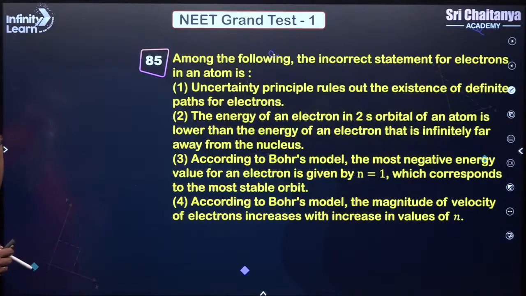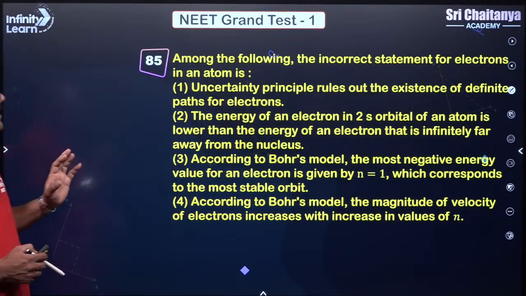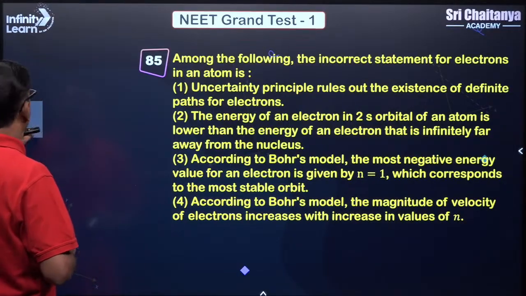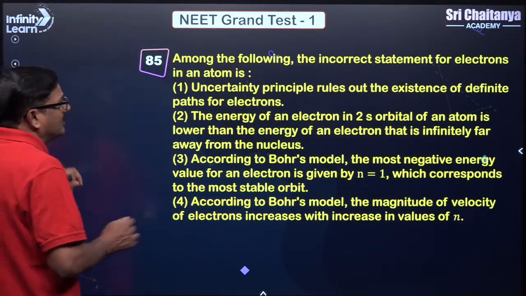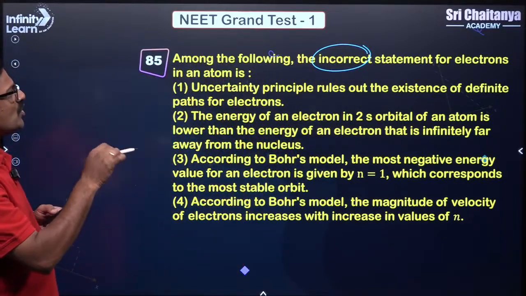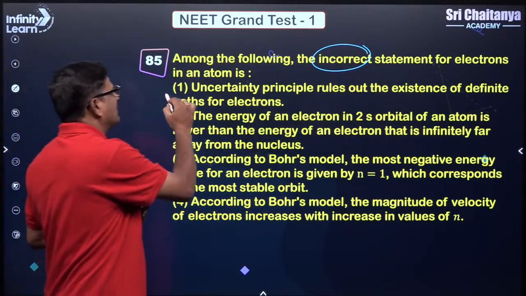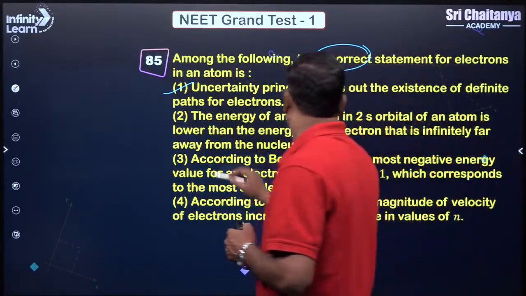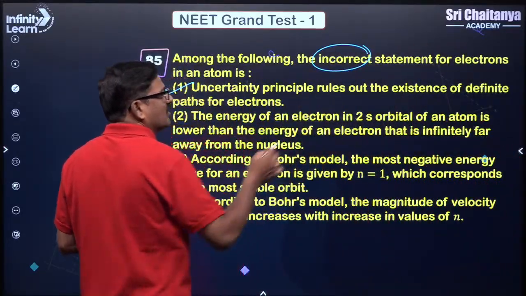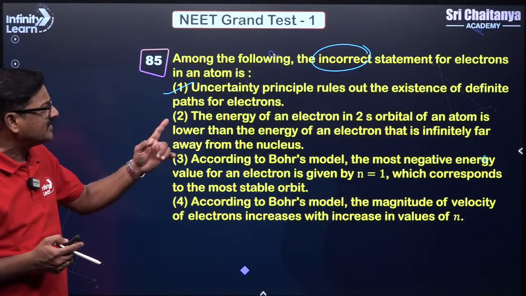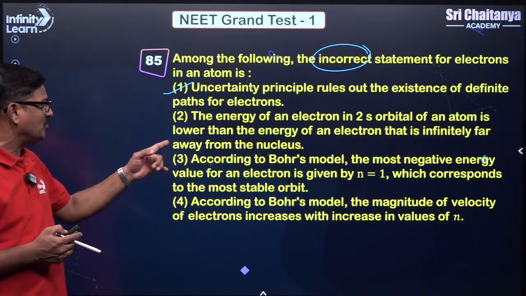Okay, and among the following, again it's a trap. Again it is going to be a trap. We are coming to the end. Which one is incorrect? The uncertainty principle rules out the existence of a definite path of an electron, which is actually a correct statement. And the energy of an electron in a 2s orbital of an atom is lower than the energy of the electron at infinity far away from the nucleus.